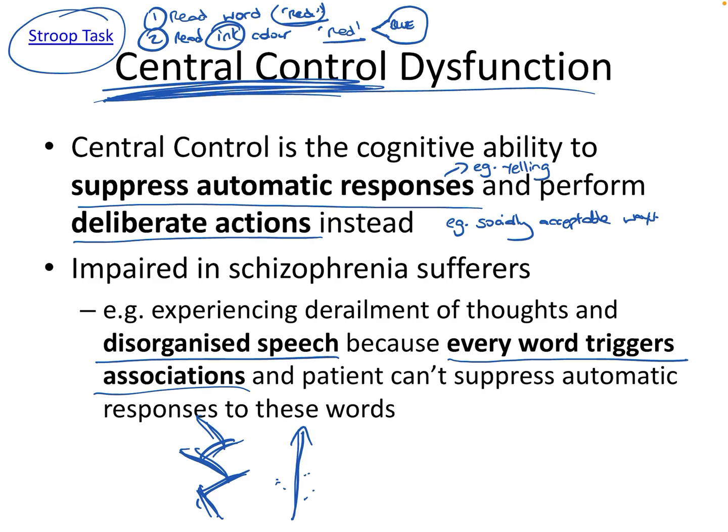That word Julia was triggering an automatic response and she wasn't able to suppress it. And so that's a really good example of central control difficulties. So it's particularly associated with disorganized speech, but also disorganized behavior. So behaving in unpredictable ways, because that's their automatic response that they're unable to suppress.